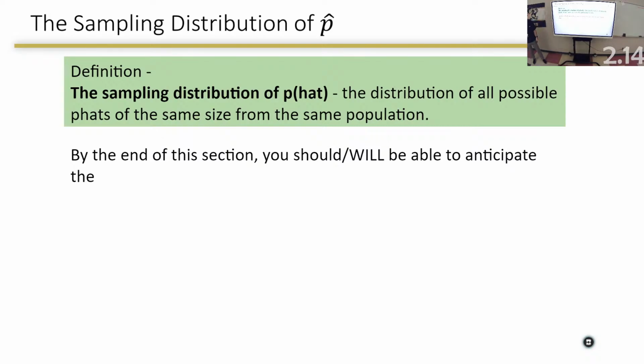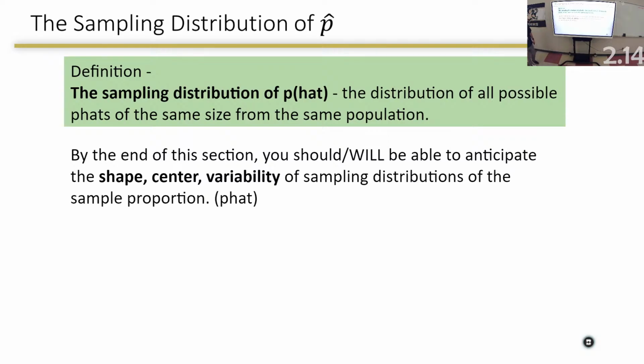By the end of the section, you will be able to anticipate three things: the shape, the center, and the variability or the spread. You will know exactly what the shape of the sampling distribution will look like, what the center will look like, and what the spread or the variability or the standard deviation will look like. And if you know those three things, we can find the probability of a lot of them, because guess what the shape's probably going to end up being? Normal. So if you can predict those three things, we can find a lot of probabilities by using our normal CDF or by using Desmos.